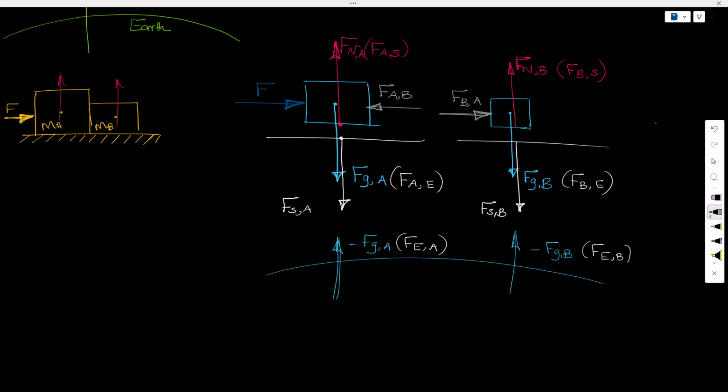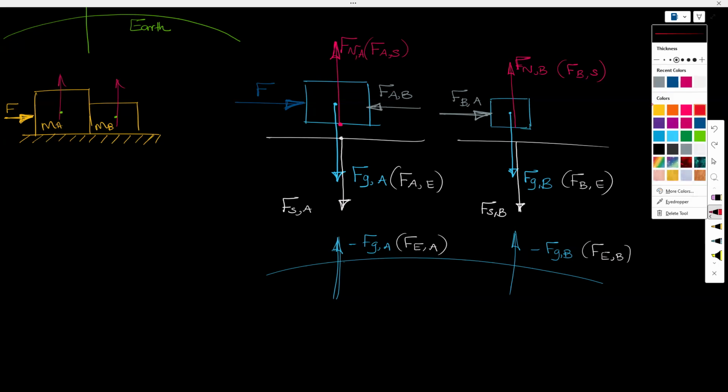So I have drawn with different colors. So those with the same colors are Newton's third law pairs, right? So these two are third law pairs. I don't want to mark it down. If I mark, it will get too clumsy. I made a bit of a mistake here.